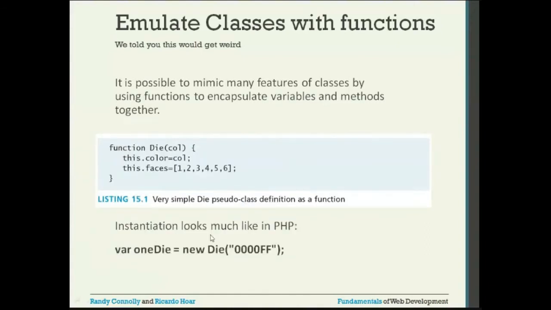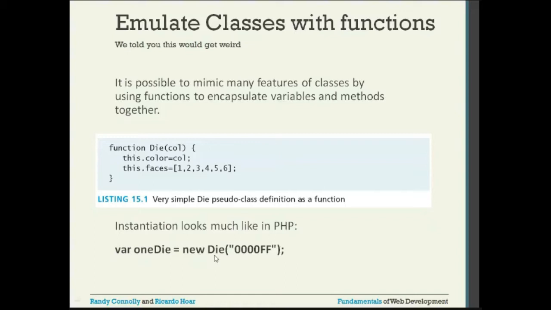So instantiation: how to instantiate a particular object of type die? var, name of the variable, is equal to, we are going to use the new keyword. This is very similar to other languages. When we instantiate the object, we use the keyword new.